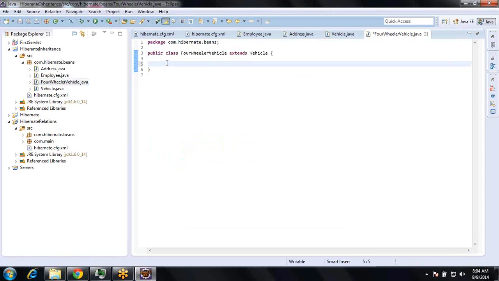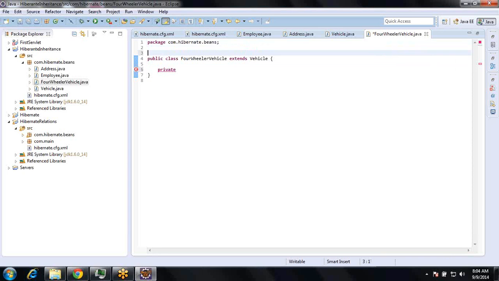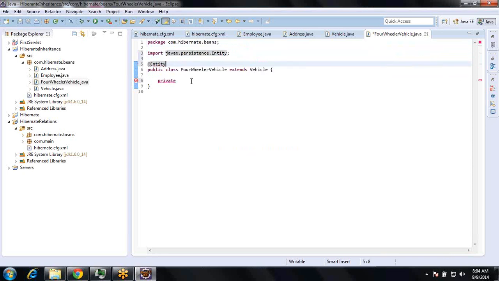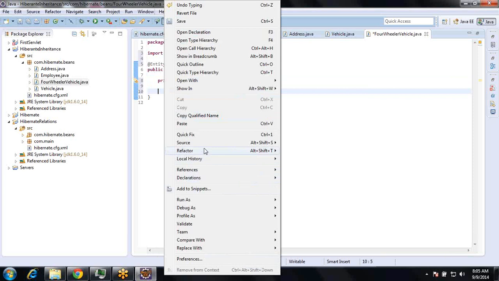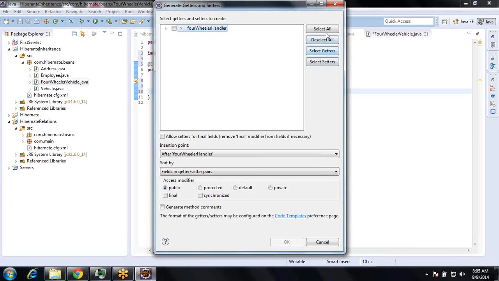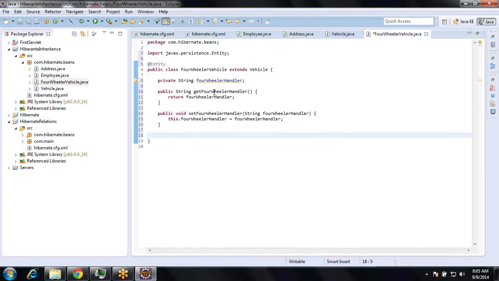Okay, so here private. This is also an entity. Private, there is a specific attribute here. Source, generate getters and setters. Right.